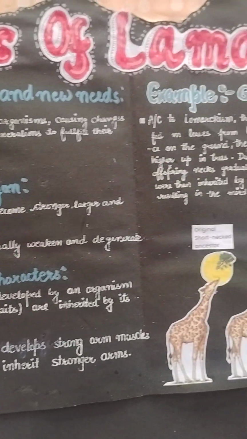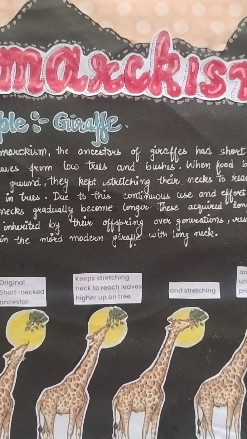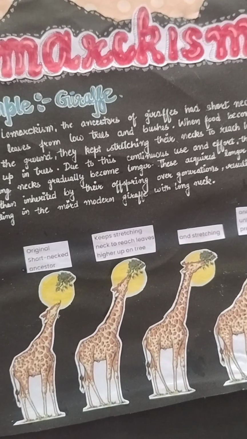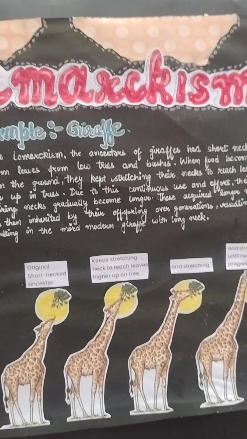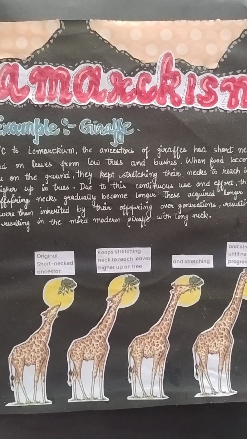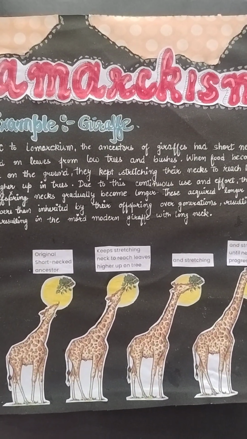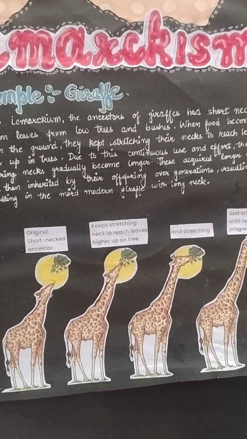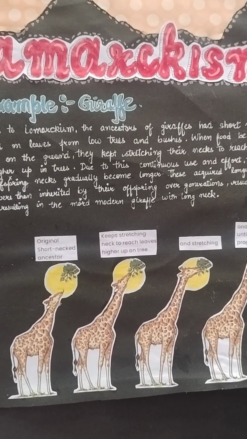No. So now you can see the example of the giraffe. You can explain. According to Lamarckism, the ancestor of the giraffe had a short neck and fed on leaves from the low trees and bushes, as you can see in the diagram.